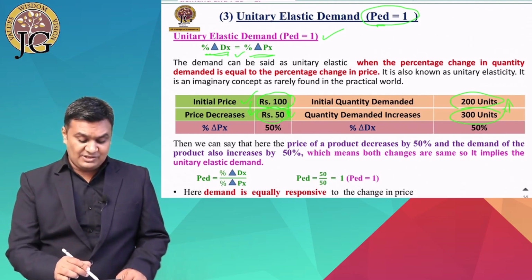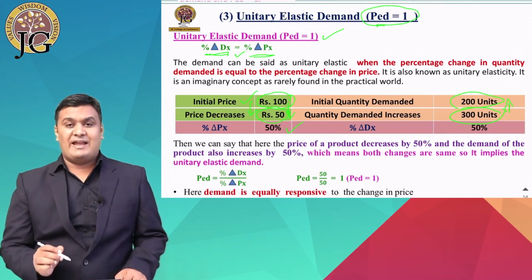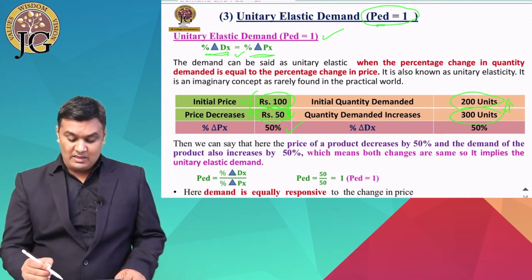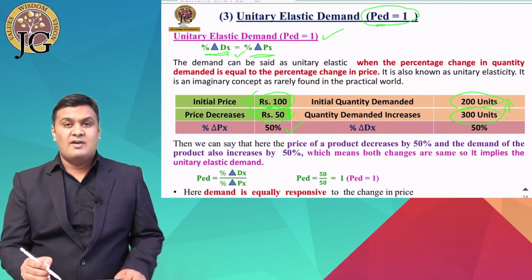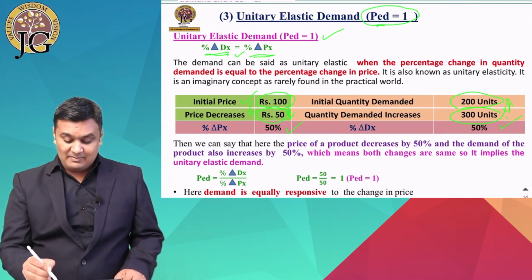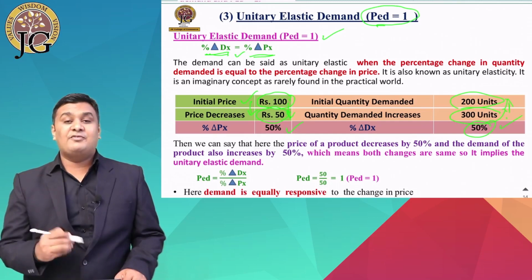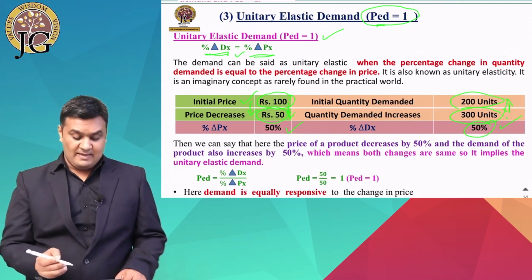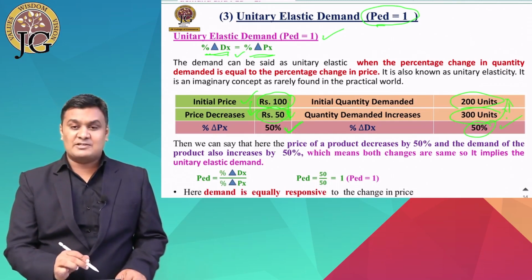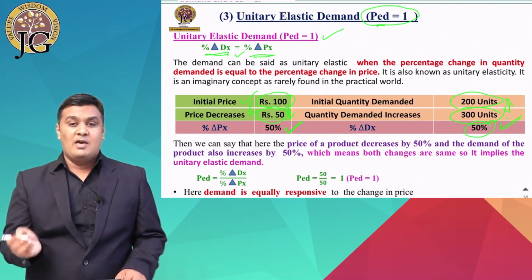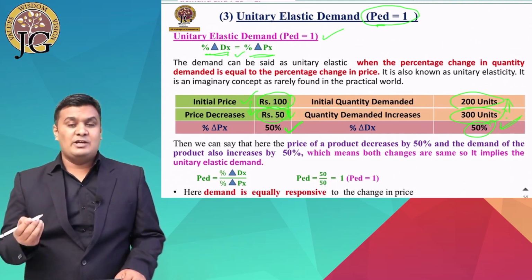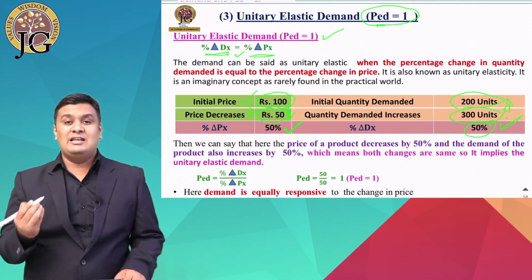The price changes from 100 to 50, so the change in price of the X commodity is 50%, while the demand changes from 200 to 300 units, which clearly indicates that the demand also changes by 50%. So here the price changes by 50% and the demand also changes by 50%. Both the changes are the same, so it is known as unitary elastic demand.